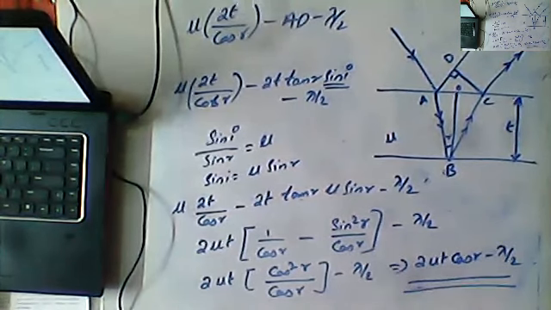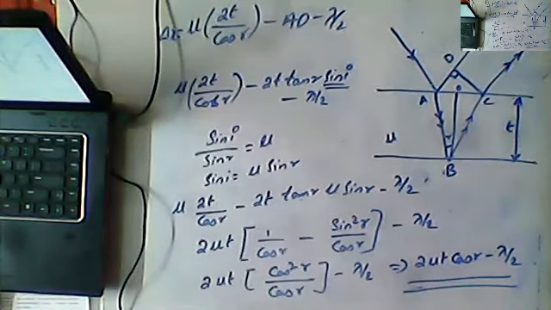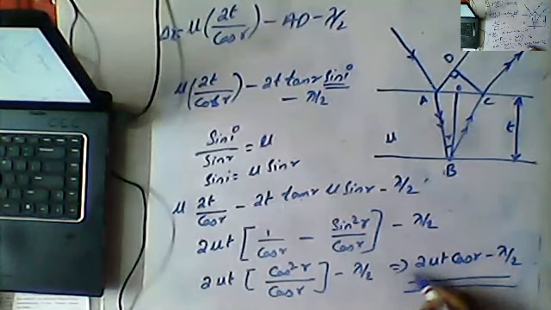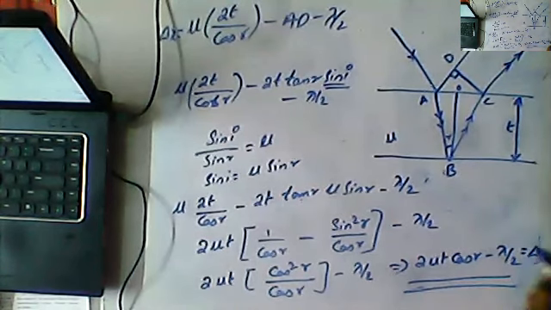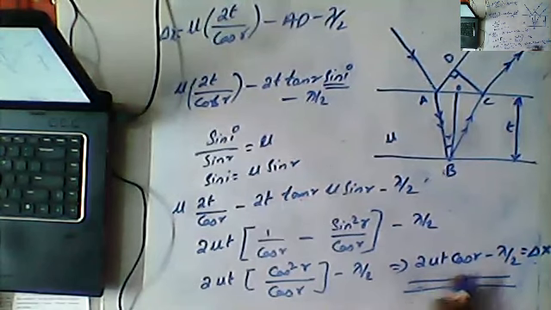This is the path difference. So delta x is equal to, this is the path difference. So what we can write, guys? Delta x is equal to 2 mu t cos r minus lambda by 2, which is equal to delta x, the path difference.